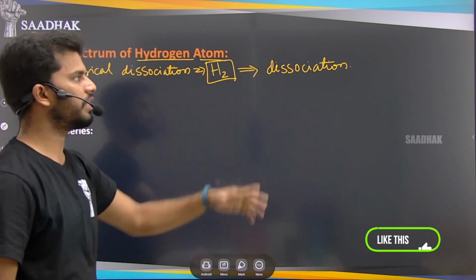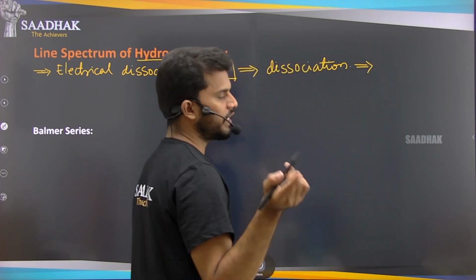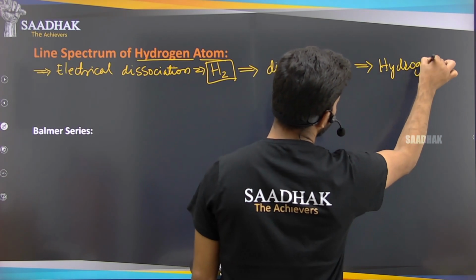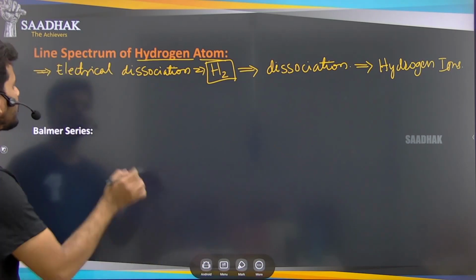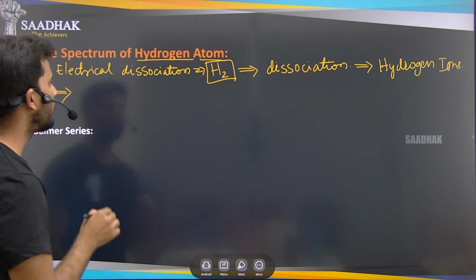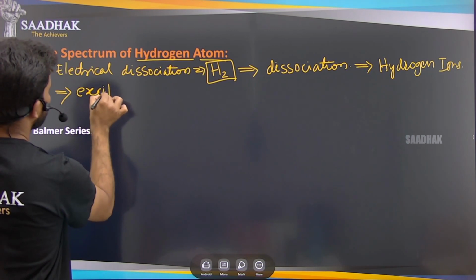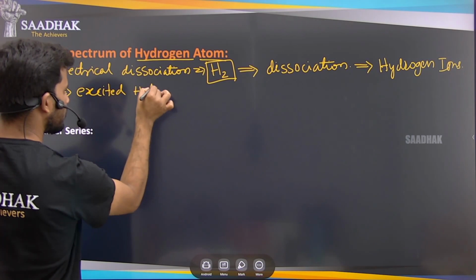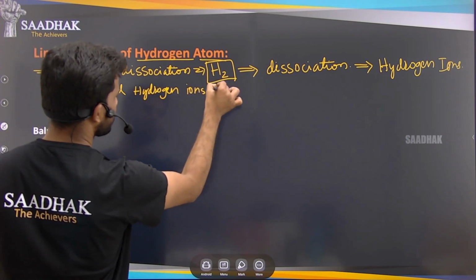Because of that dissociation, what happens? This hydrogen molecule will change into hydrogen ions. Ions are nothing but charged particles, or the excited atoms of hydrogen are formed, right? These excited hydrogen ions, what will they do?